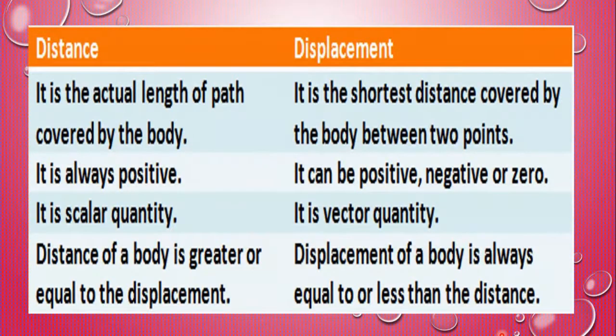Let us compare between the two. Students, distance is the actual length of path covered by the body. Displacement is the shortest distance covered by the body between 2 points. Distance is always positive. Displacement can be positive, negative or 0. Distance is a scalar quantity.